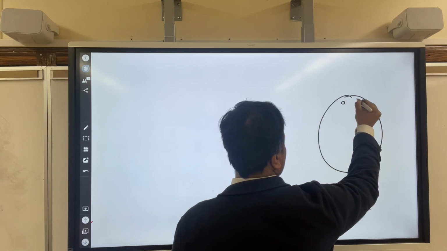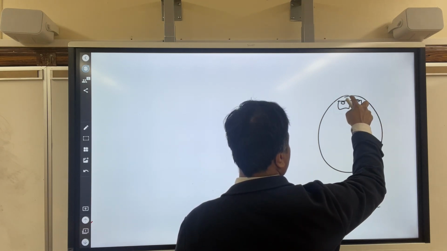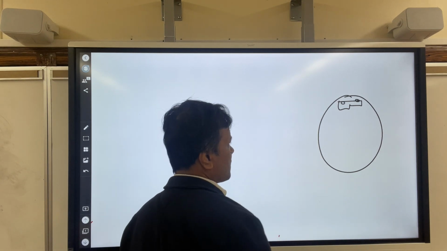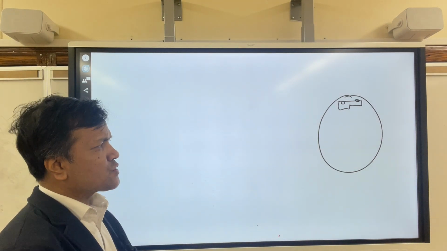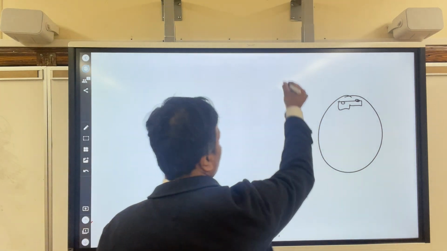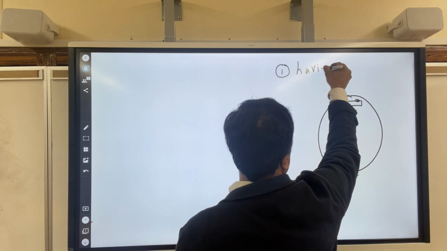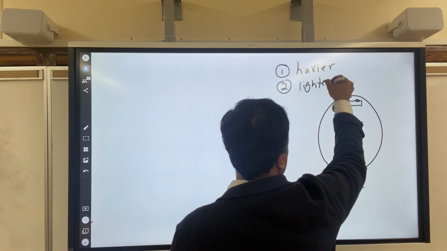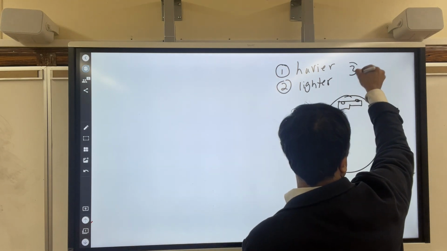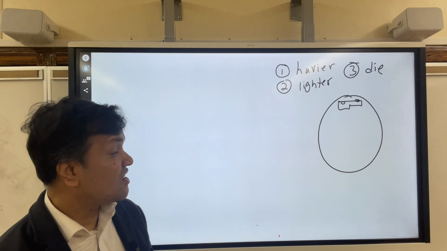The roller coaster problem, problem number 1. So there is a roller coaster over here, on the top. We are trying to find out which of three things happens on this roller coaster. Number 1, you will experience heavier. Number 2, lighter. Or number 3, Mr. Bari will die. All right, will Mr. Bari experience heavier, lighter, or will he die?